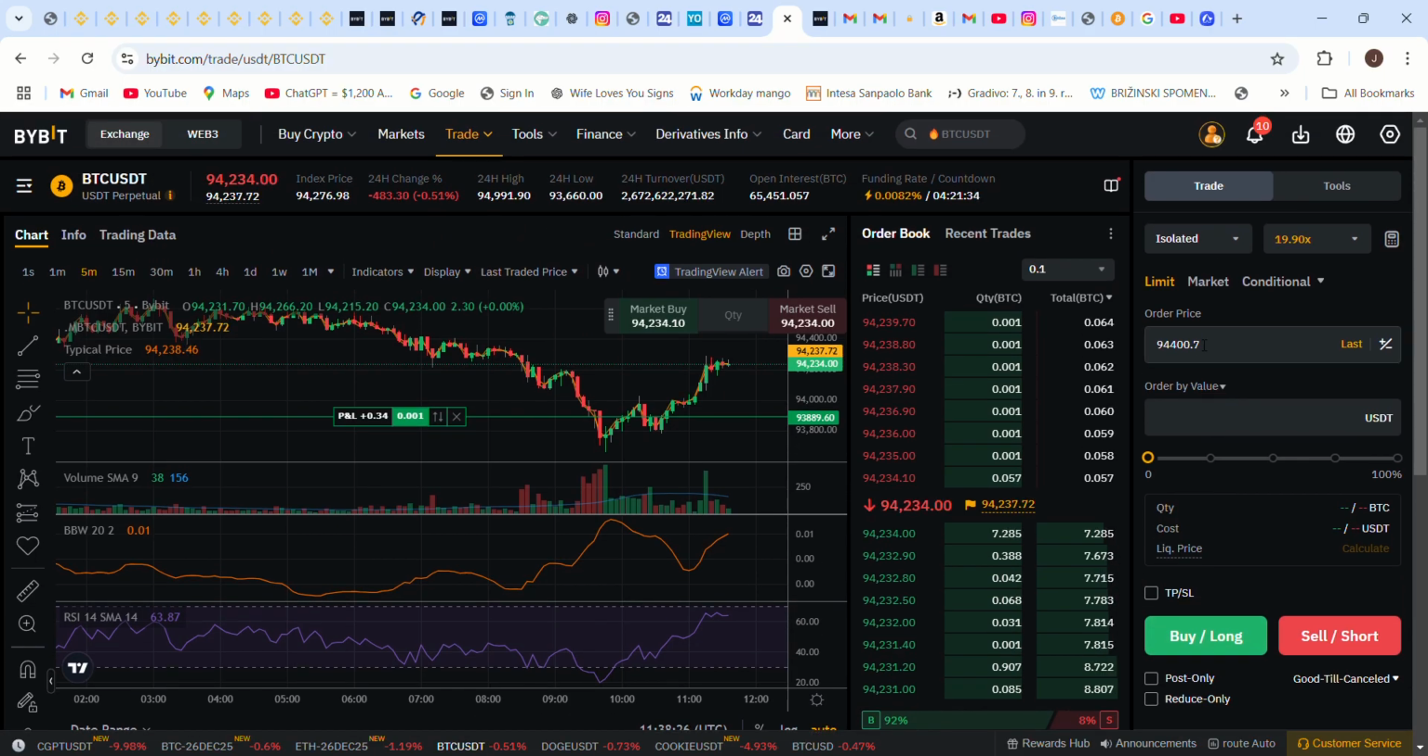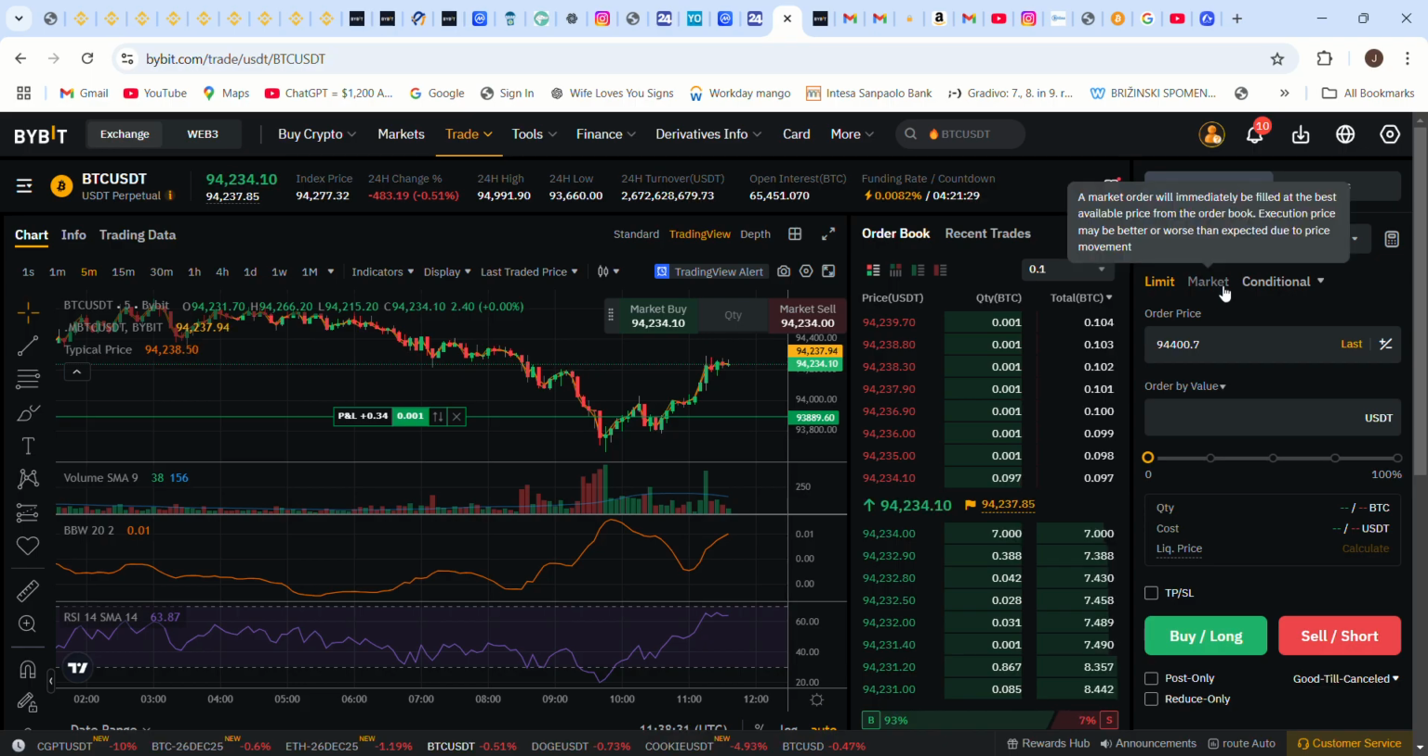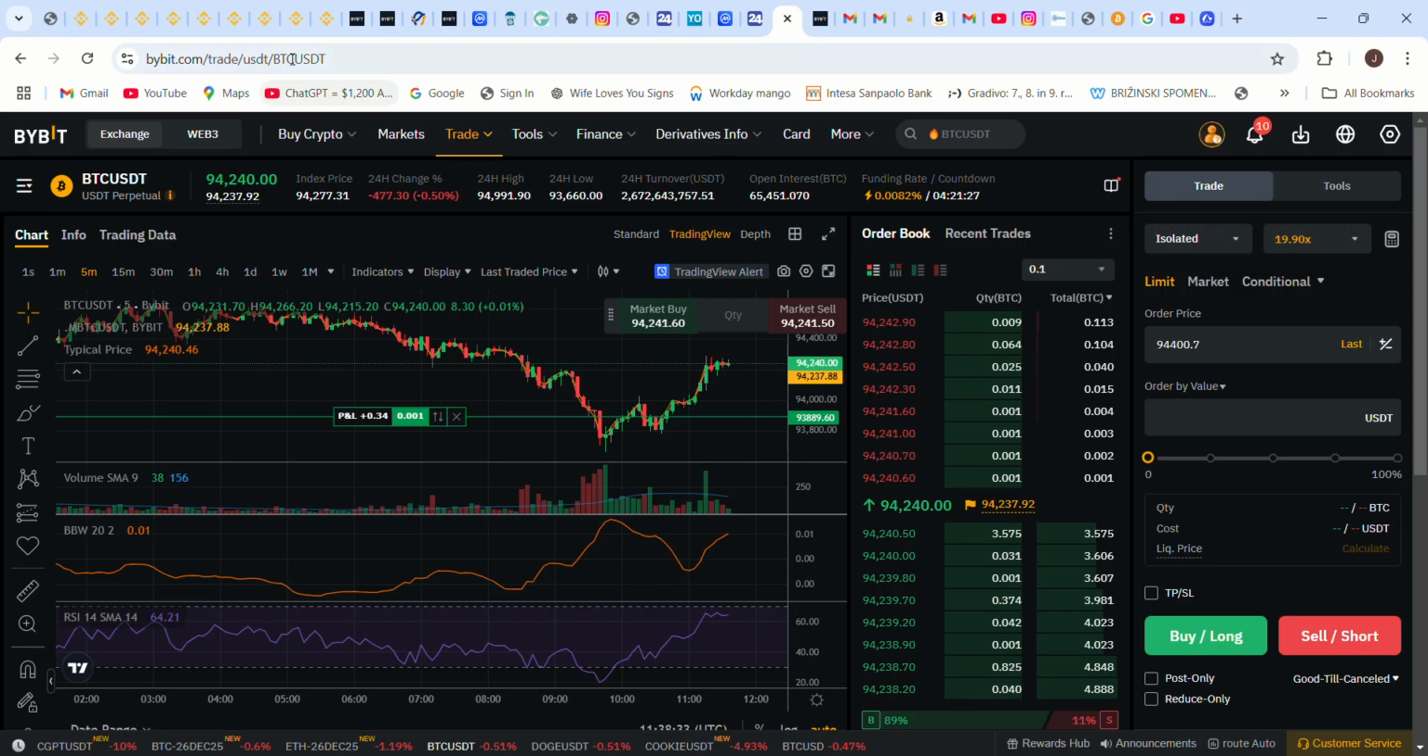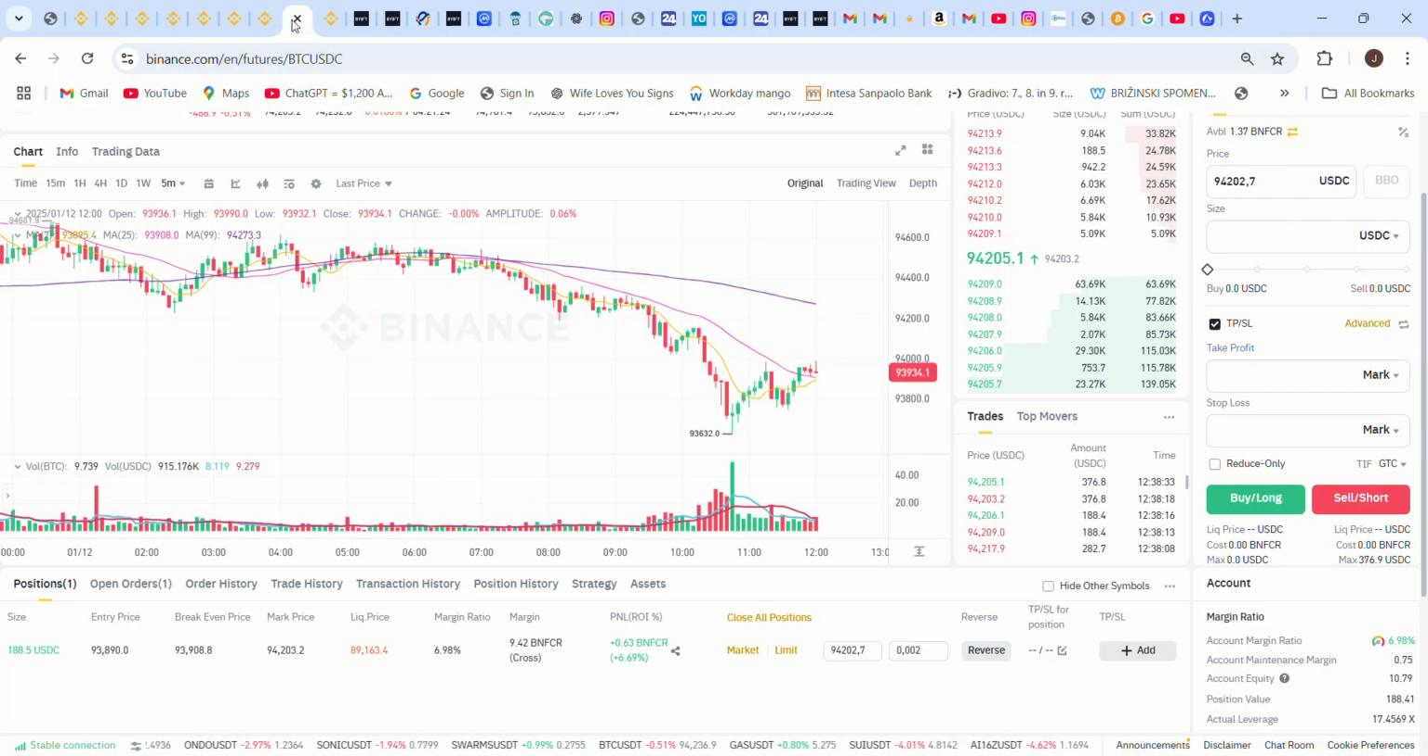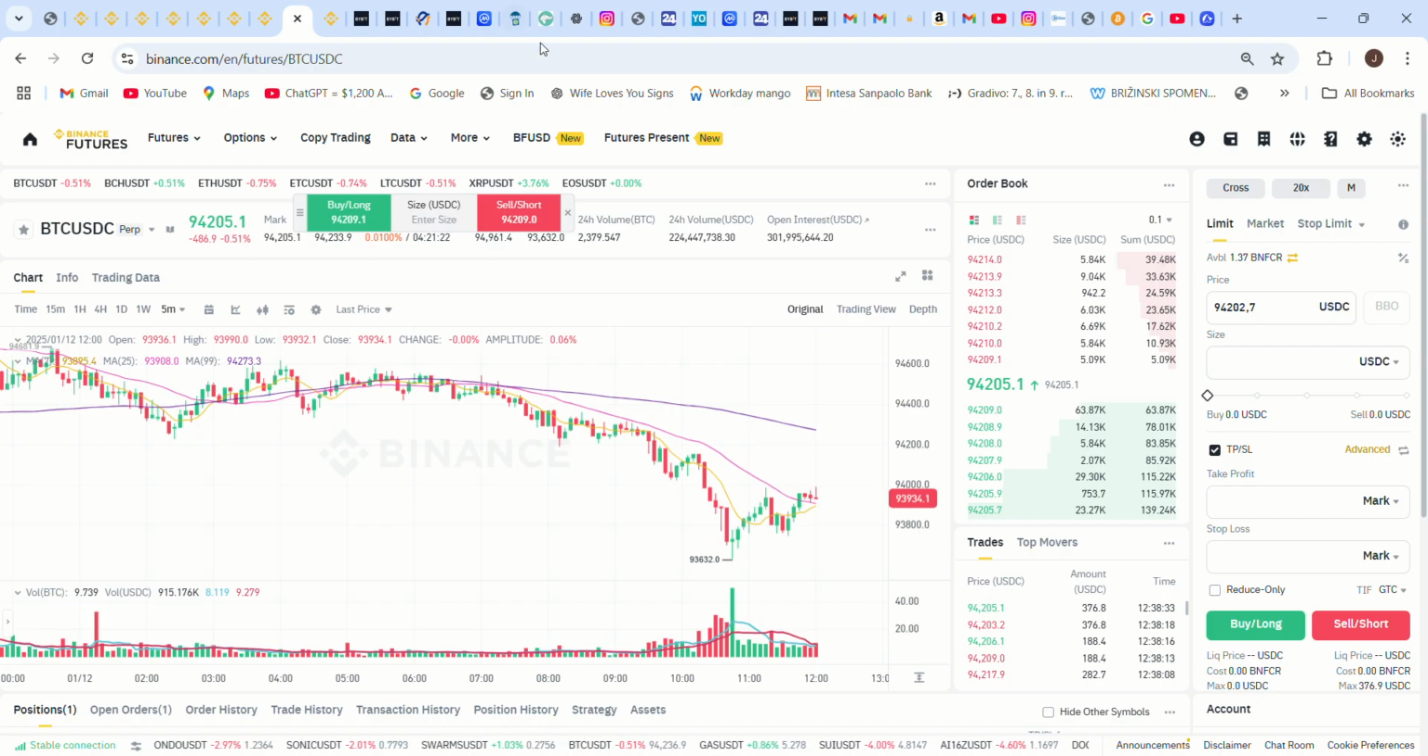And you can also put isolated. Isolated means that it only takes from this money. But if you put cross, it means that it takes money from all around. Binance also doesn't allow you to put isolated, but forces you to put cross. And also on Binance, you can only put in USDC, while on Bybit you can put USDC and USDT.